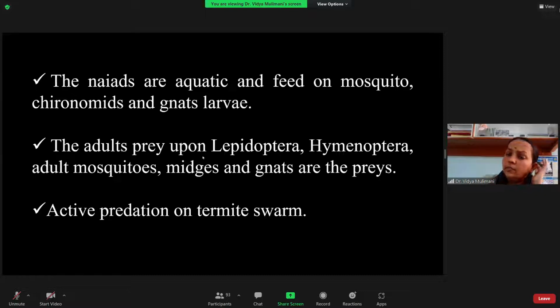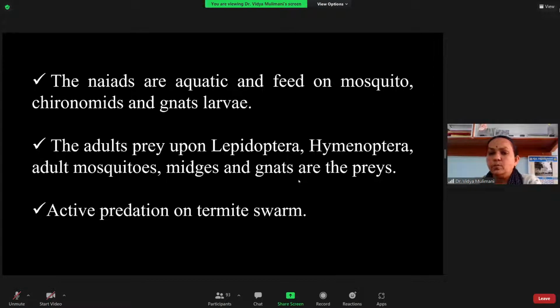You might have seen, immediately after the rain, one or two days after heavy rainfall, or whenever there is frequent rainfall, that the dragonflies are very active. Why are they active? Keenly observe why their number is more; they sit and wait, and they will be actively feeding on the mosquitoes, midges, and the gnat adults. Because of the rainfall, you have standing water here and there. So during that time, you have heavy breeding of mosquitoes, midges, and gnats.